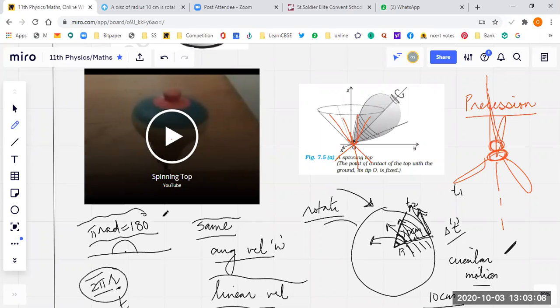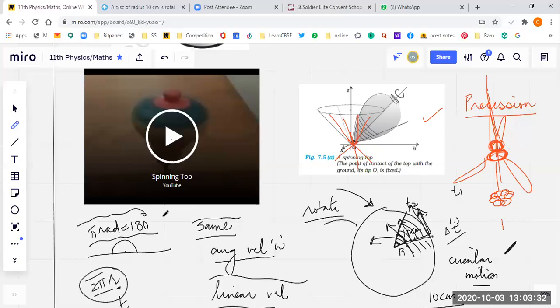The whole fan is also moving like this. This hub of the fan is also moving. To some extent, the hub also moves. Here you can say the axis of rotation of the fan is moving around this vertical axis, just like this. So this is an example of precession.